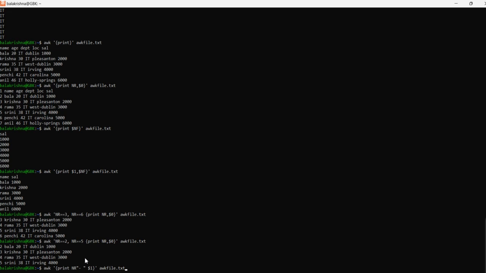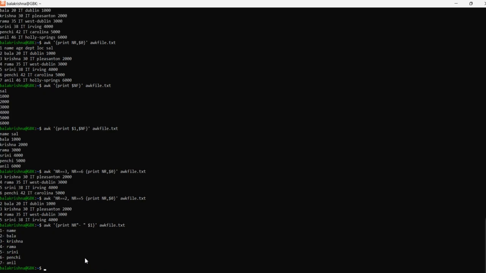Now let's try to hit this and we'll see the first one is the name which we had. So I am assigning a hyphen before the first field for all rows. This is how we can provide any special symbols, any separators which we can use.